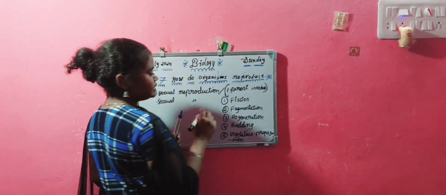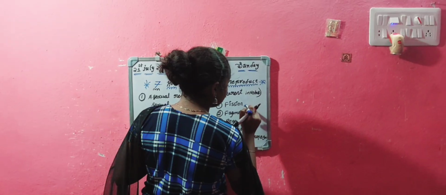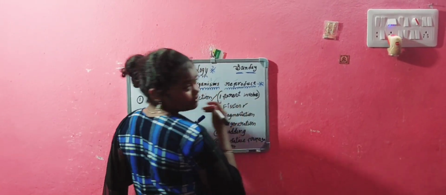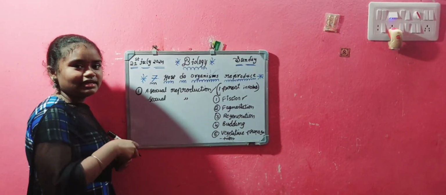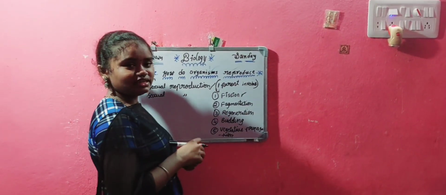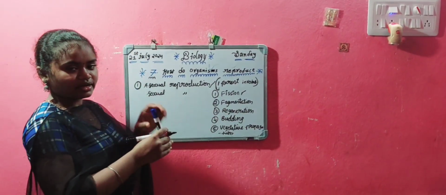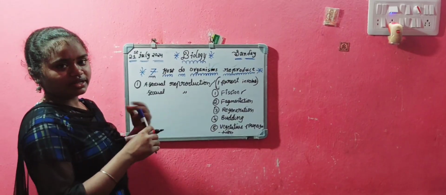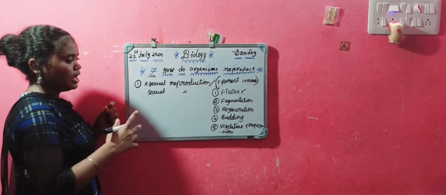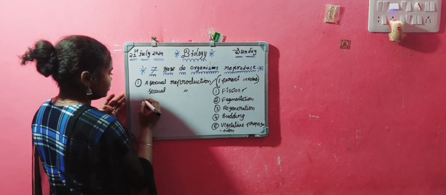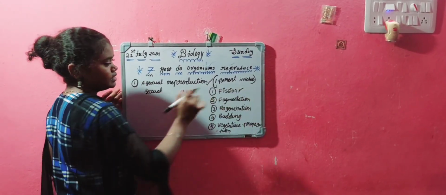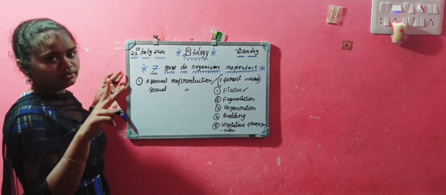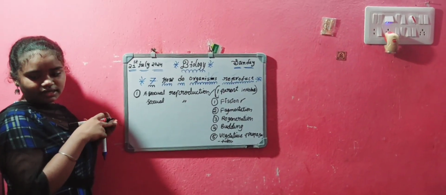First of all, we have to discuss what is meant by fission. Fission means a single organism, a unicellular organism, and the working of fission is cell division.